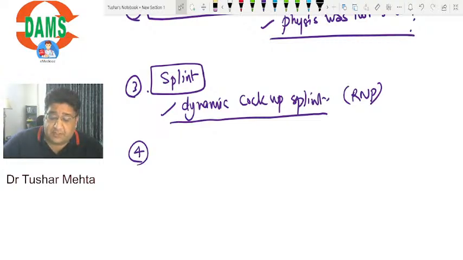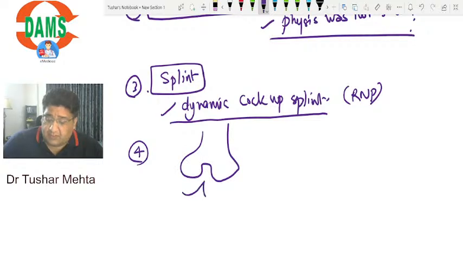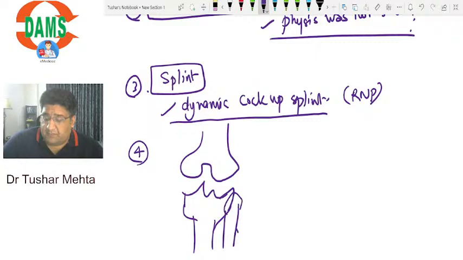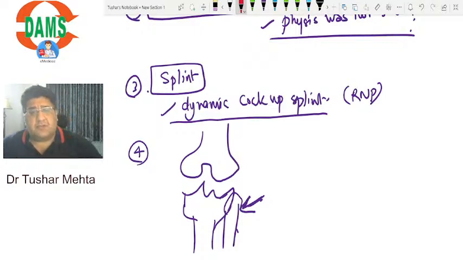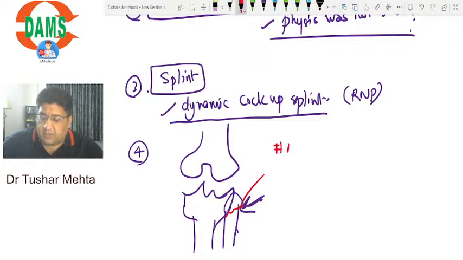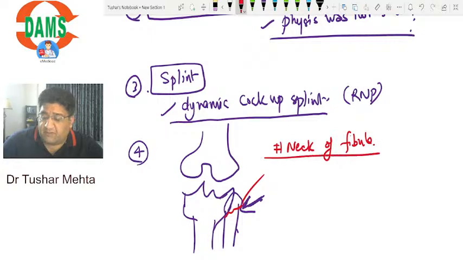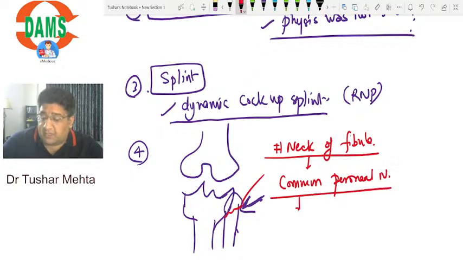So then there was another question in which they had said that there was an image given, and I think it was told to me that it showed the tibia and fibula, and maybe something was labeled like this, and then they had asked which is not possible. So technically, guys, if they are pointing out the fracture of the neck of the fibula, then one thing is for sure: which nerve is gone? The common peroneal nerve is gone. That will lead to what?